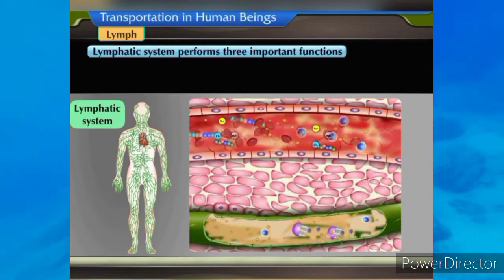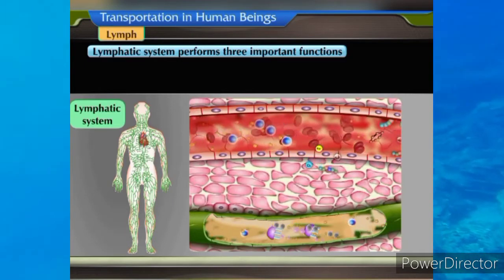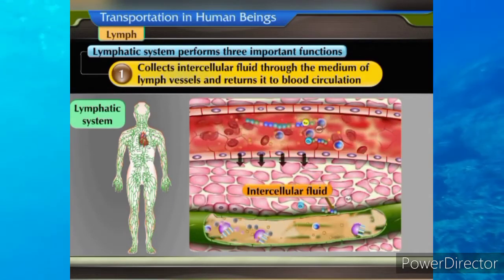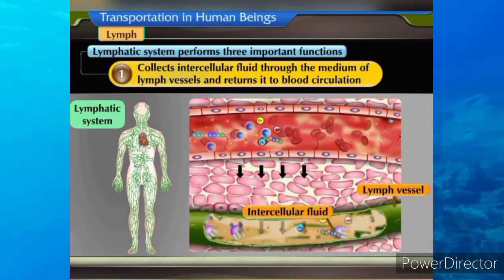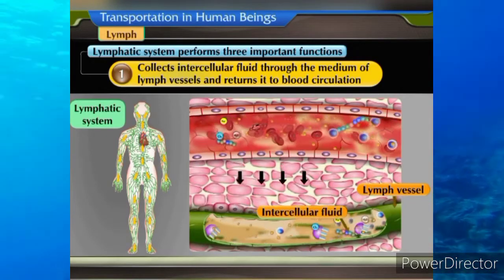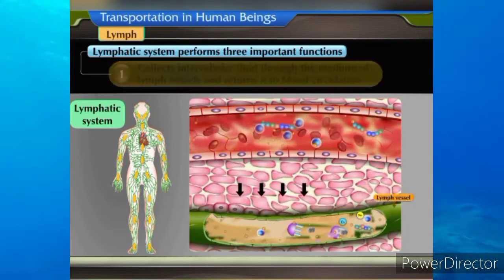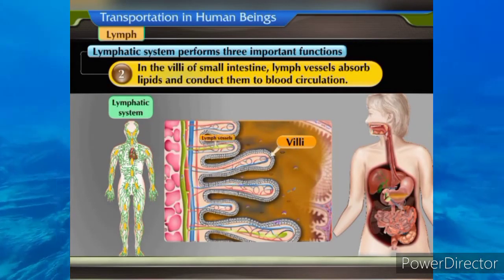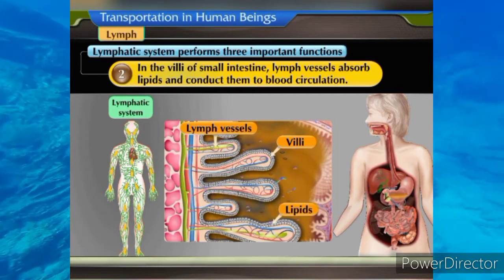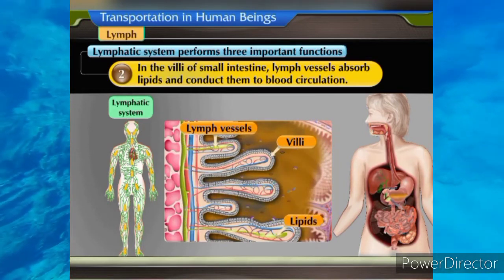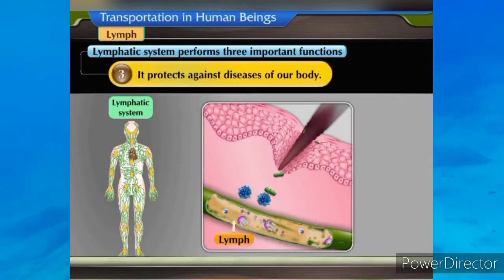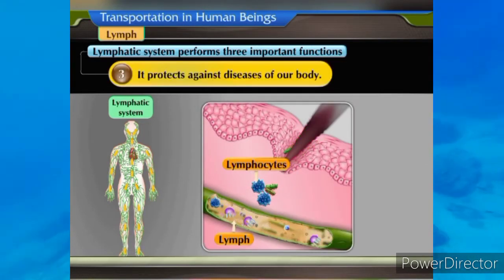Lymphatic system performs three important functions. 1. Collects intercellular fluid through the medium of lymph vessels and returns it to blood circulation. 2. In the villi of small intestine, lymph vessels absorb lipids and conduct them to blood circulation. 3. It protects against disease of our body.